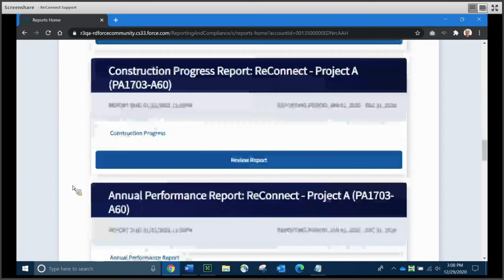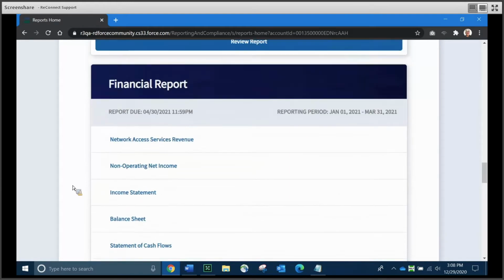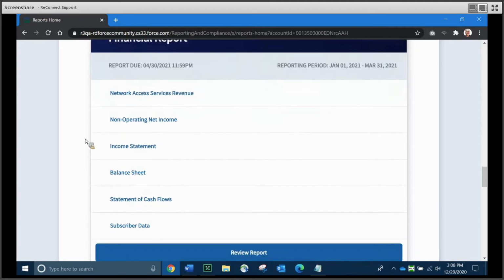Now we're going to start walking through the actual individual financial reports. I'm going to go through these schedule by schedule to show you the functionality of the system, and you're going to see a lot of the functionality repeat. I'm hoping that's going to be a convenience for you. One thing about these dashboards and the home pages, you're always going to see the report due date and the reporting period pretty much at the top or beside the report's name.